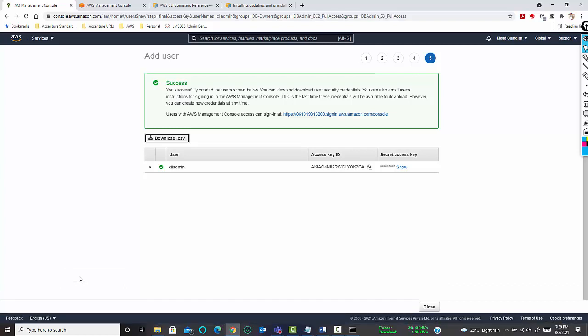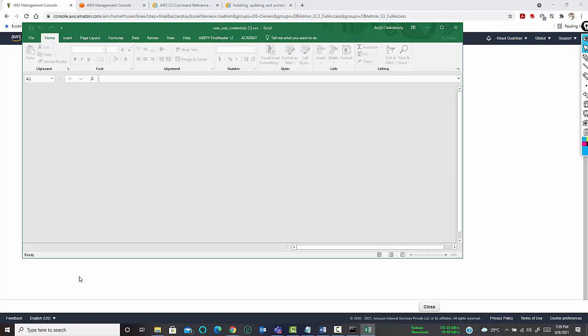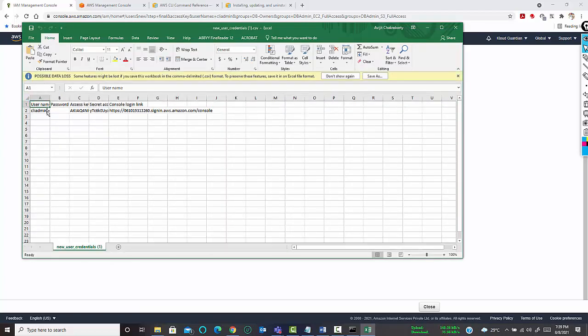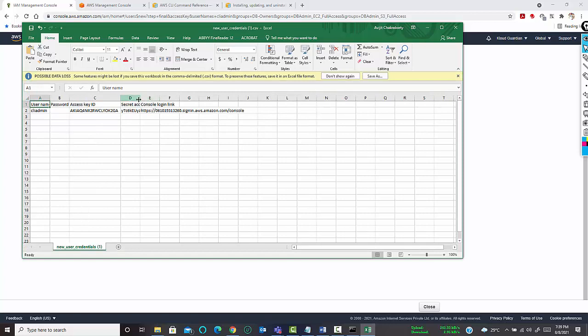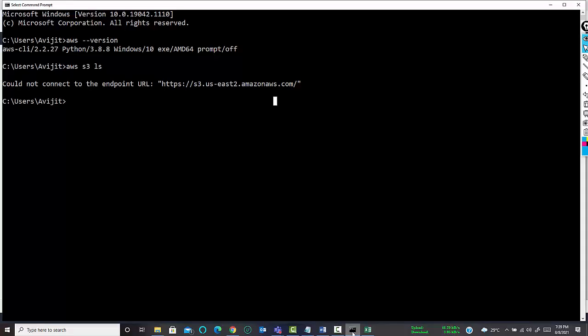Let me open this. So here is the username, here is the access key ID, and here is the secret access key. Now in order to access with this particular user, just go to the AWS CLI and type the command aws configure.